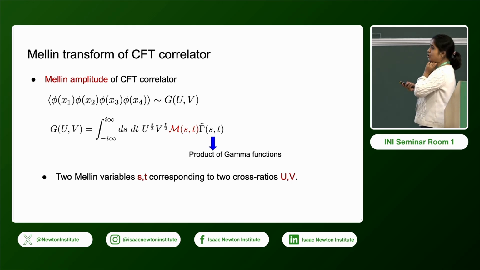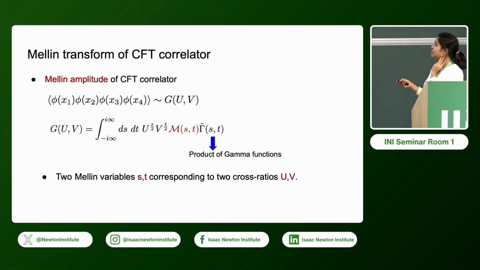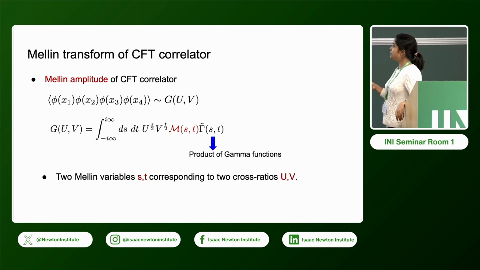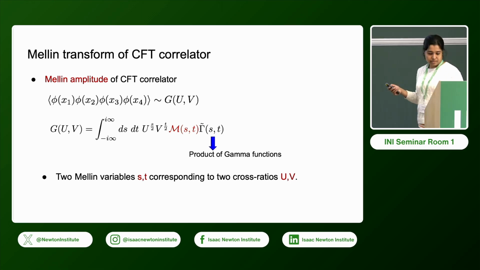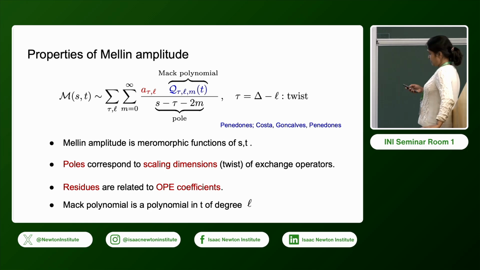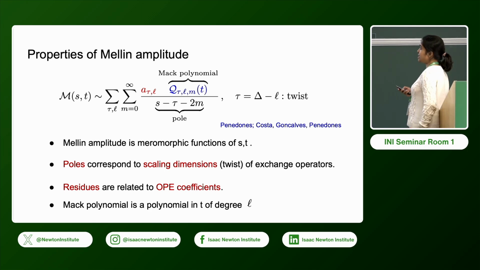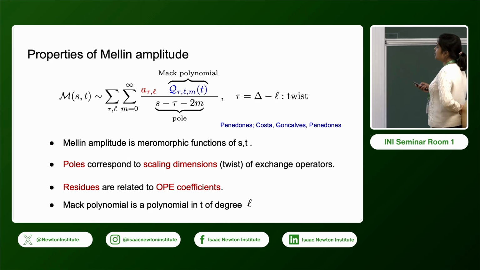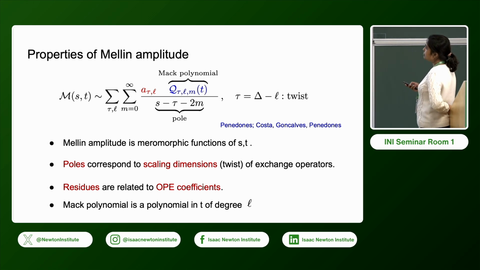So this is the definition of the Mellin amplitude. This is the position space amplitude, and this curly M over here is the Mellin amplitude. We also have some product of gamma functions over here. I have not written the explicit form here, but we will be interested in this curly M. So why is the Mellin transform useful? It has some nice properties. So this is the Mellin amplitude, and this is how we can write the Mellin amplitude.